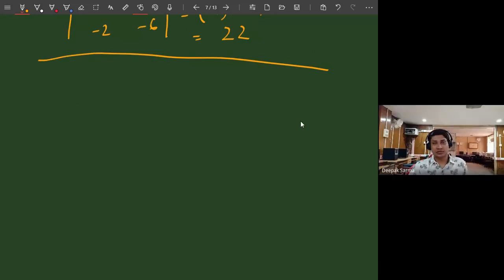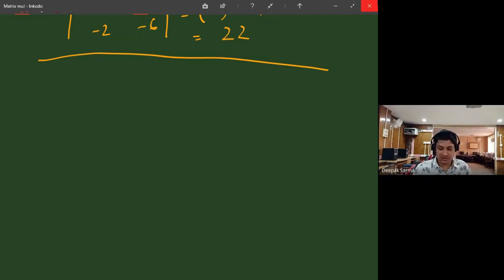So, if you have understood how to find the determinant of a 2 by 2 matrix, then I don't think that you would find it difficult to find the determinant of a 3 by 3 matrix, because the way of finding the determinant of a 3 by 3 matrix entirely depends on the 2 by 2 determinant. It depends on the 2 by 2 determinant.